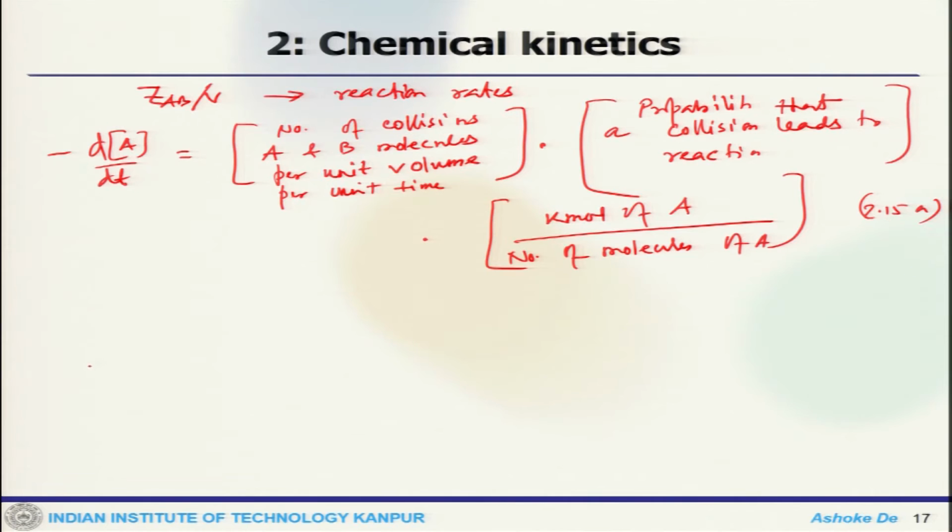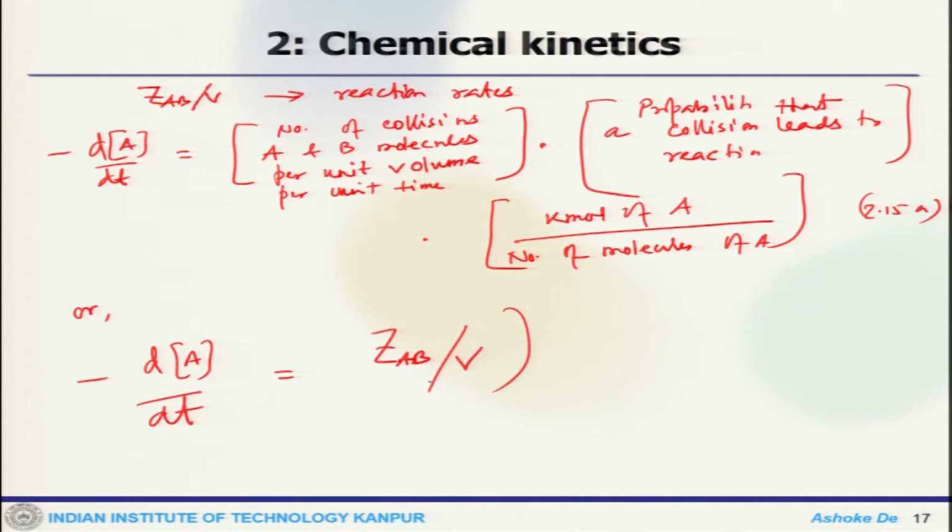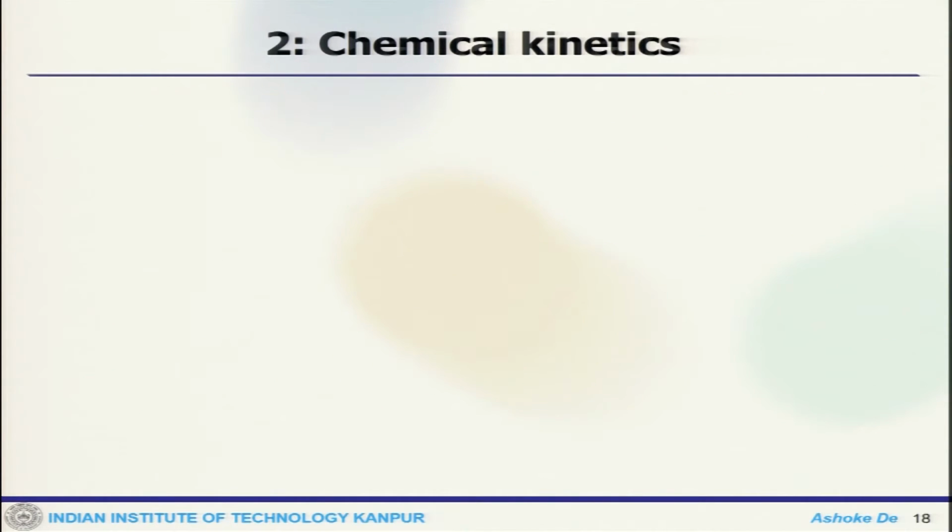So, one can simplify this like minus dA by dt is ZAB by V, probability of reaction, NA inverse. So, that is the probability you can get.